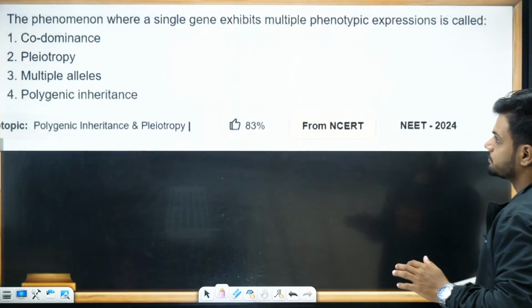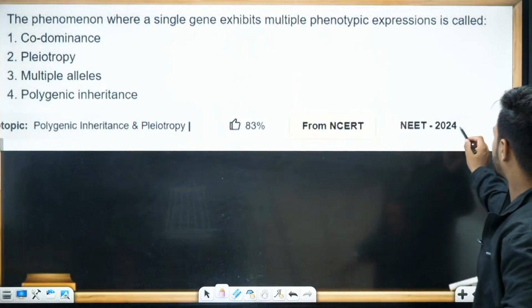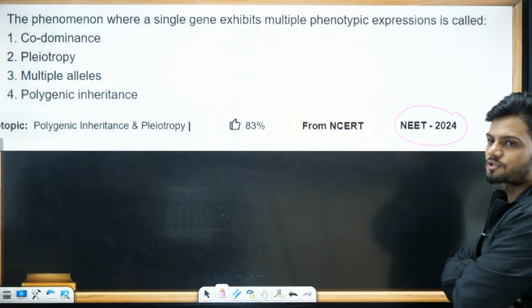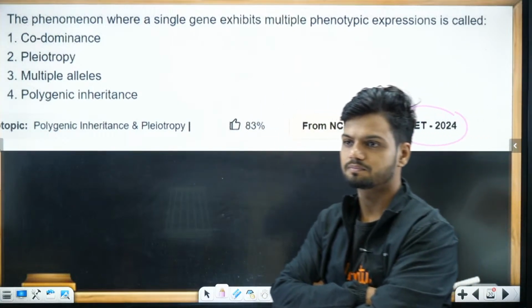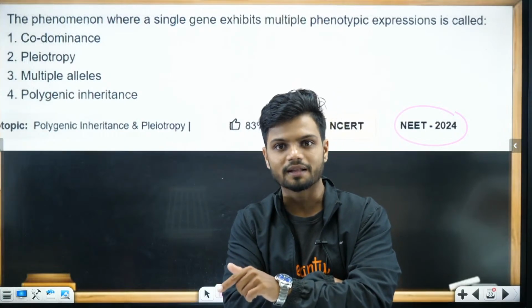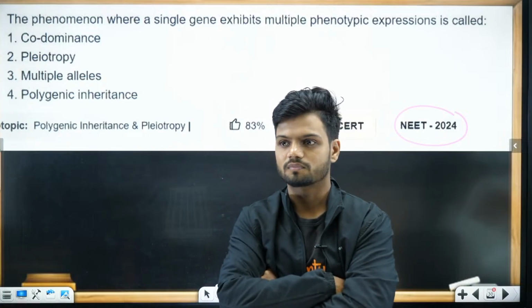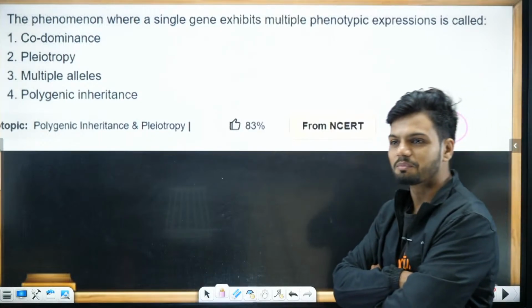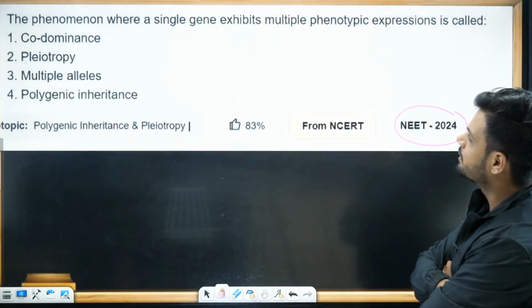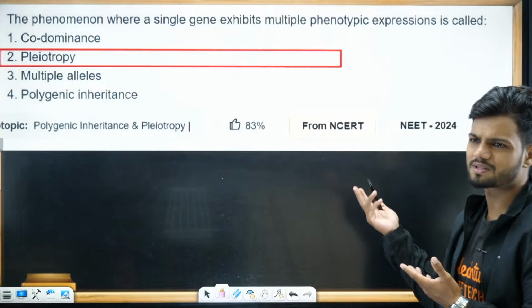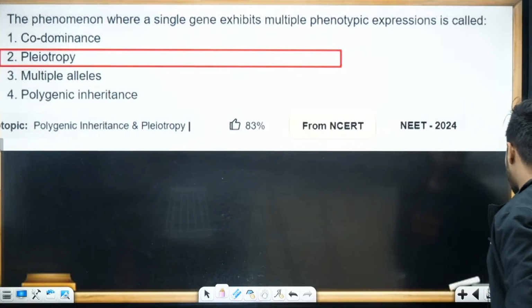Next question. Again a 2024 question. A phenomenon where a single gene exhibits multiple phenotypic expression is called as? Quickly in the chat. And if you get minus 5, write minus 5 also. You lost marks because of the attempt. If you don't attempt also, tell me. A phenomenon where a single gene exhibits multiple phenotypic expression is called pleiotropy. This is an easy question. Direct question.